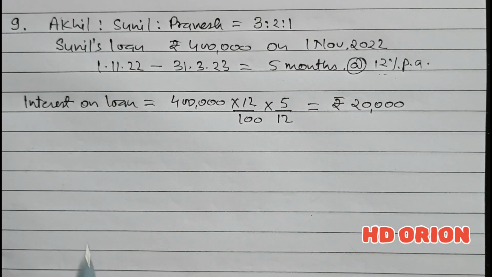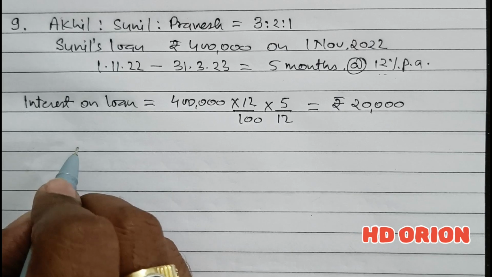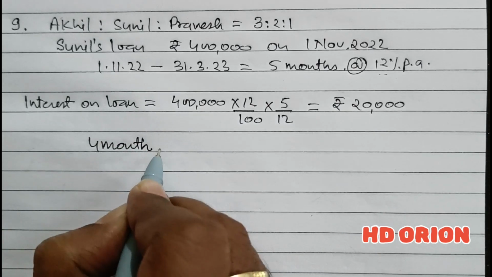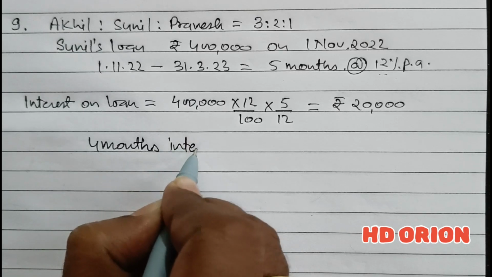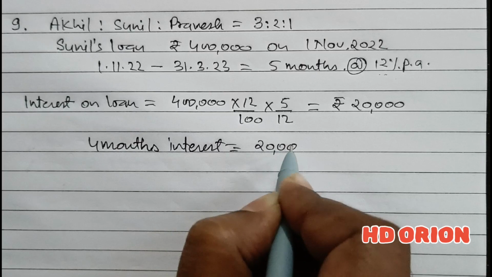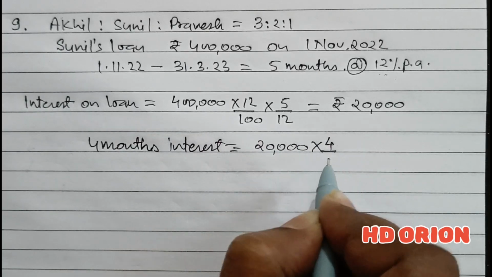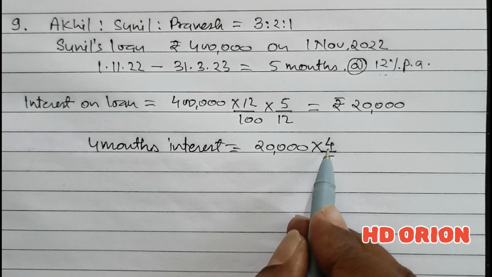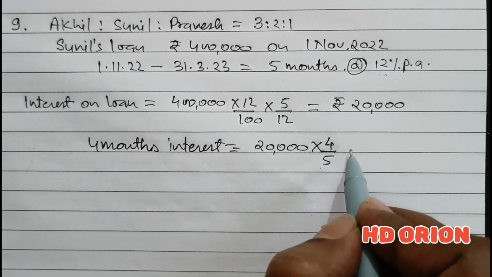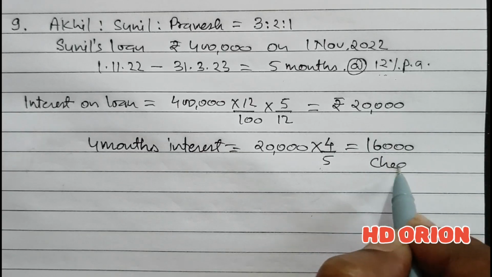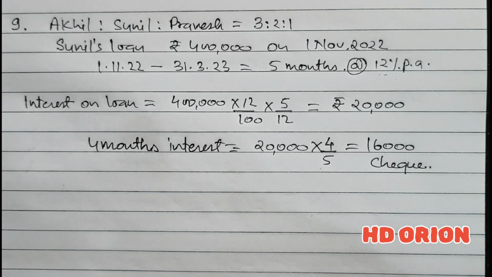So 4 months interest is equal to, out of 20,000 rupees which is for 5 months, we will divide it by 5 and multiply it by 4, and it is 16,000 rupees which is paid by check, and the remaining 4,000 is still to be paid.